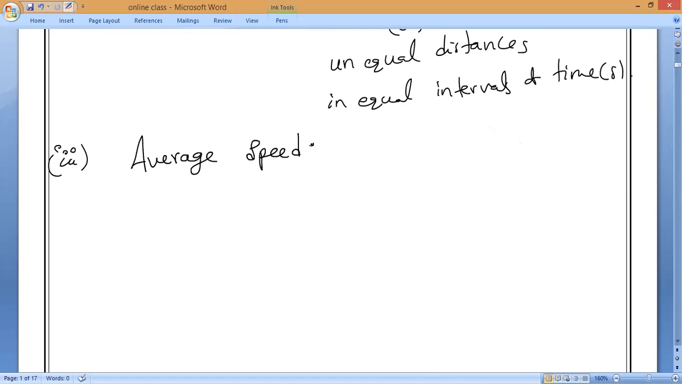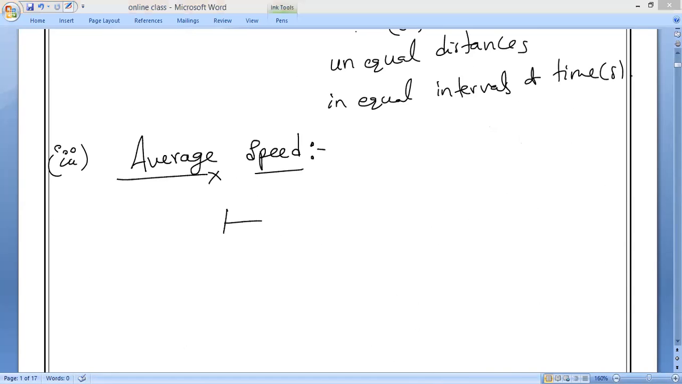What do you mean by average speed? Let us understand very carefully. Now, imagine, Arun, Kailash, are you there? Danishkar also joined. Very good. Good morning, Danishkar. Yes, sir.